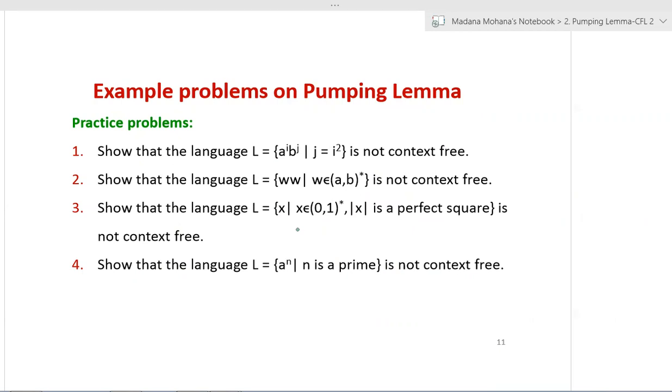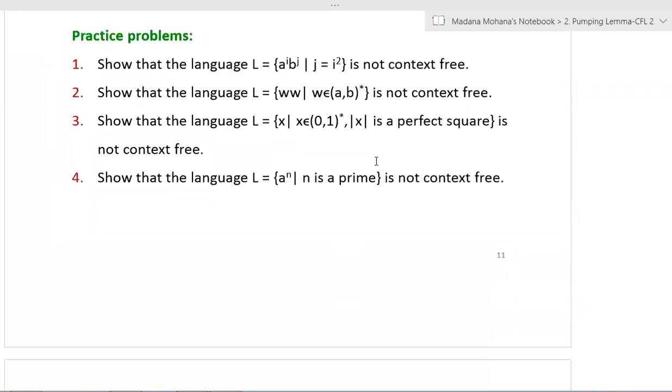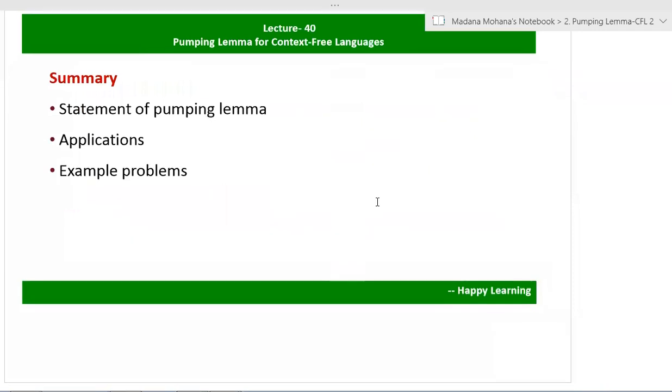Then for the last condition, U V^i X Y^i Z for all values of i starting with 0, you can substitute and check even for a single value. If any string does not belong to L, then it violates the condition of the pumping lemma, and you can say the given language is not context free. Like that, you can prove a language is not context free.